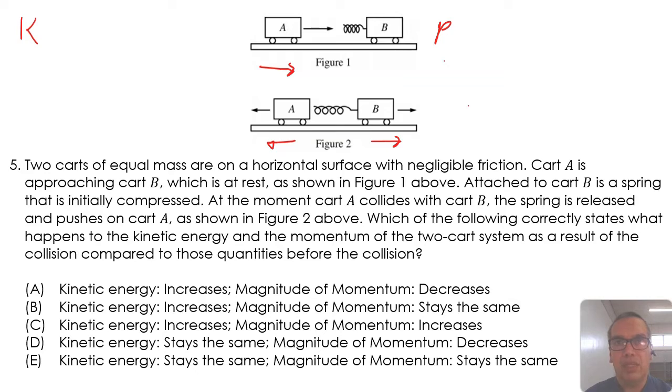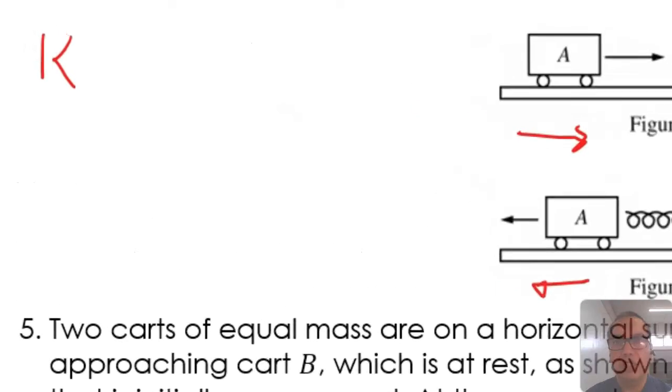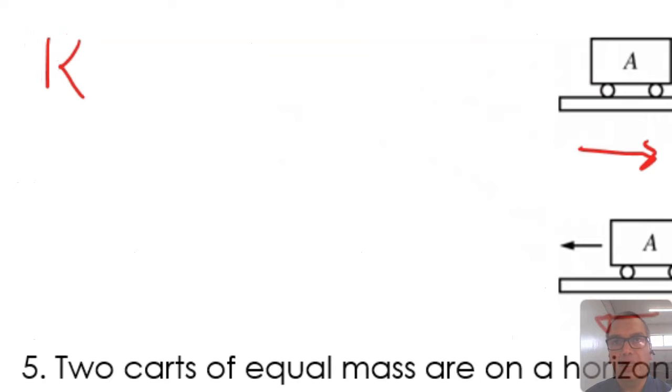Let us discuss each of the two quantities separately. In terms of energy, there is some potential energy in the two-card spring system due to the fact that the spring is compressed. When the spring is released, this energy is converted to kinetic.